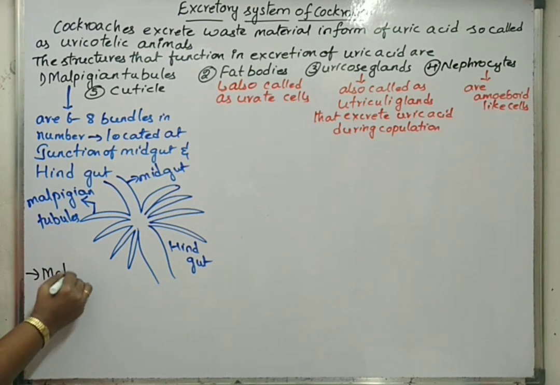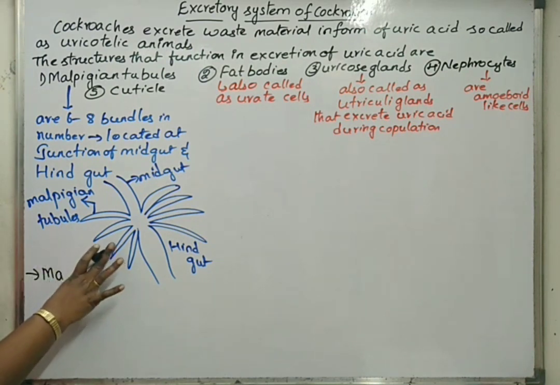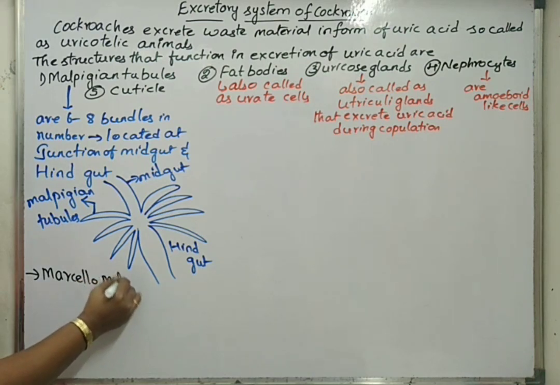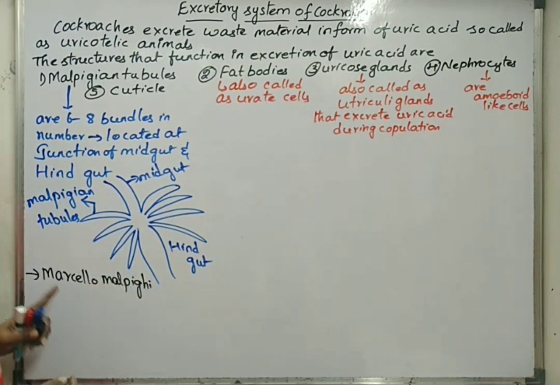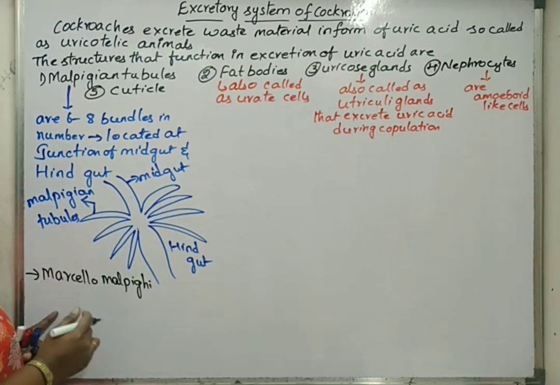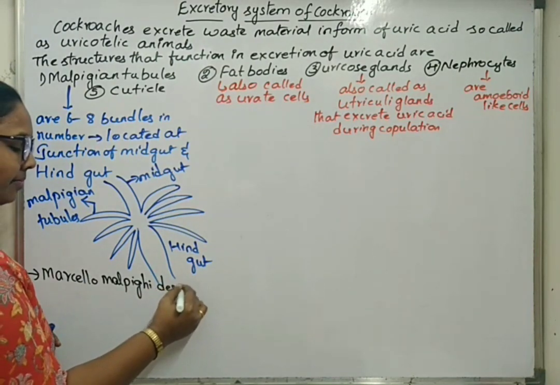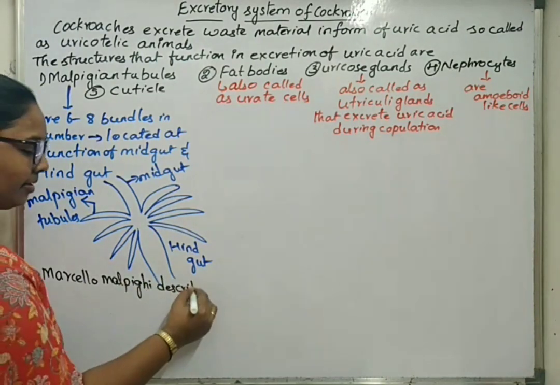Marcello Malpighi described these Malpighian tubules as vasa varicosa. He did not give the name yet.